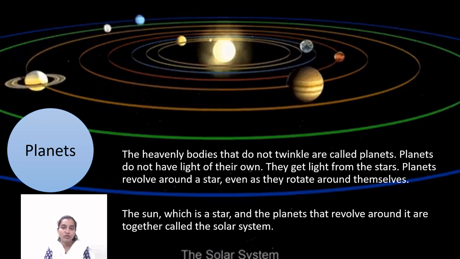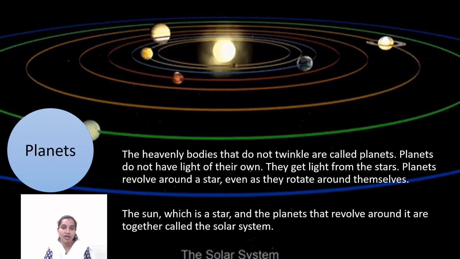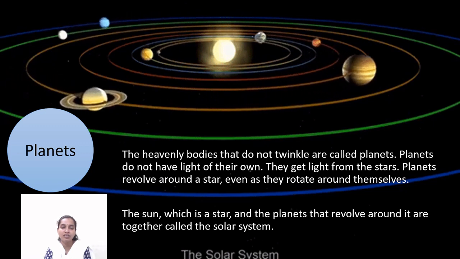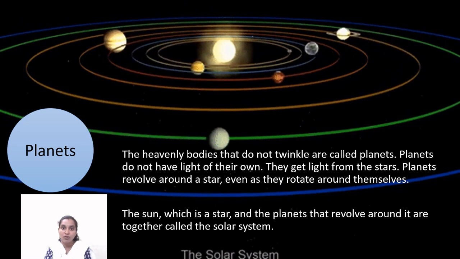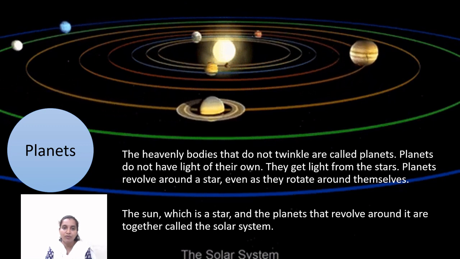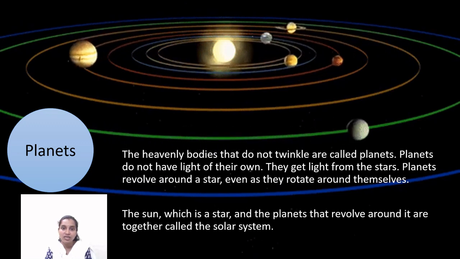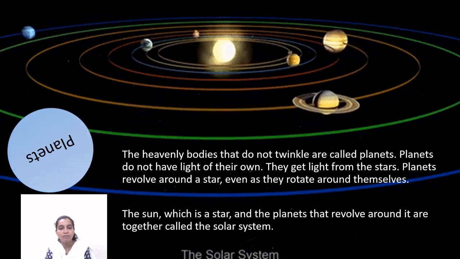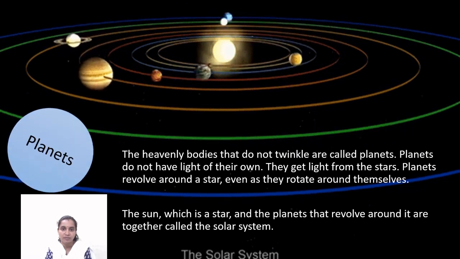Some of the heavenly bodies do not twinkle. They are called planets. They don't have their own light. Then from where do they get their light? Yes, they get their light from the stars. Stars have their own light. The planets revolve around a star. Here also you can see that planets are revolving around the sun. Sun is a star. They also rotate on their own axis. The sun, which is a star, and the planets all together form the solar system.